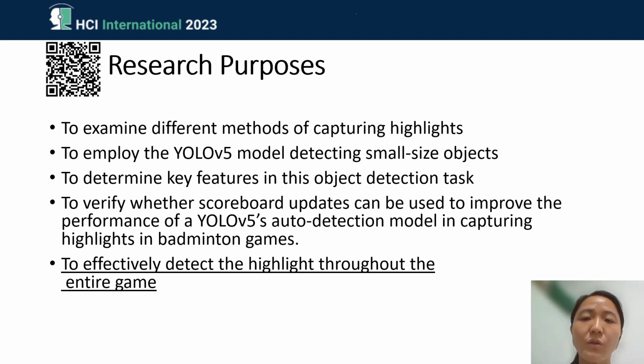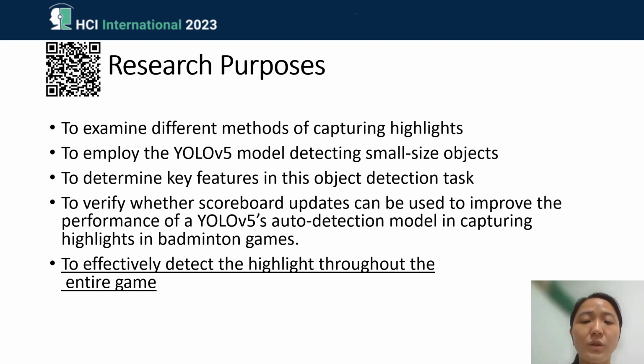And there are also other research purposes that we may have achieved. For example, we reviewed the literature, so we are able to know the differences among different models. So we know how different models capture the highlights. And we also know that YOLO version 5, compared with other models, can help us to detect the small size object. We also know what the key features are that help us to detect those small size objects, specifically in this study context.